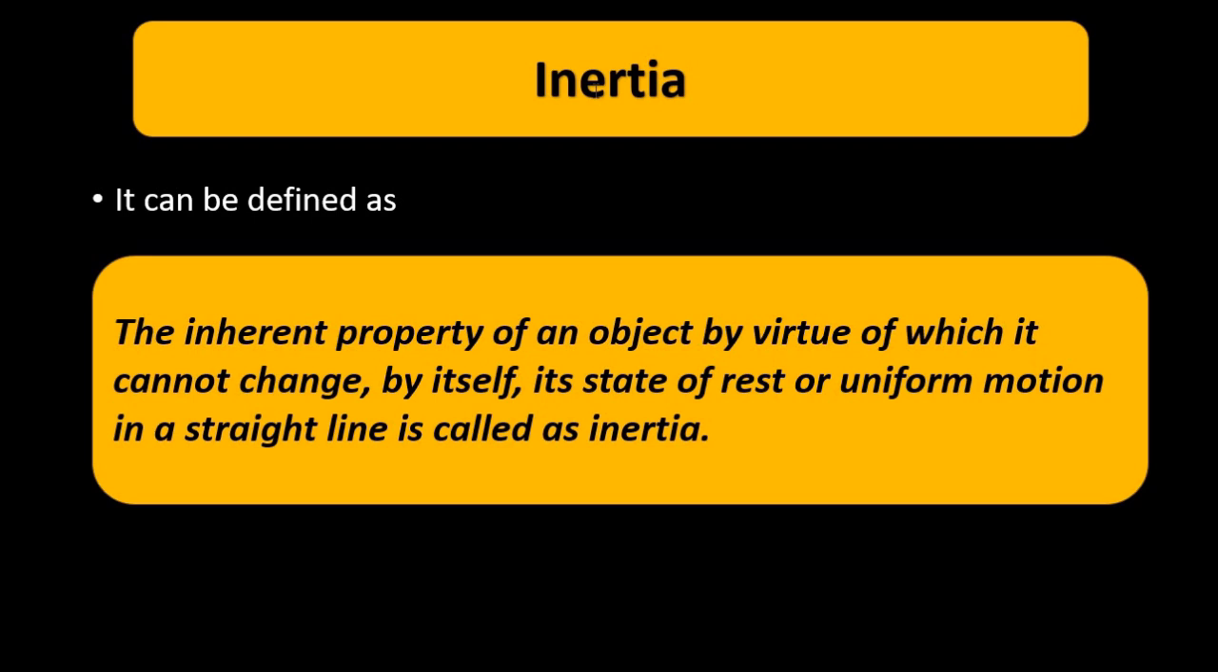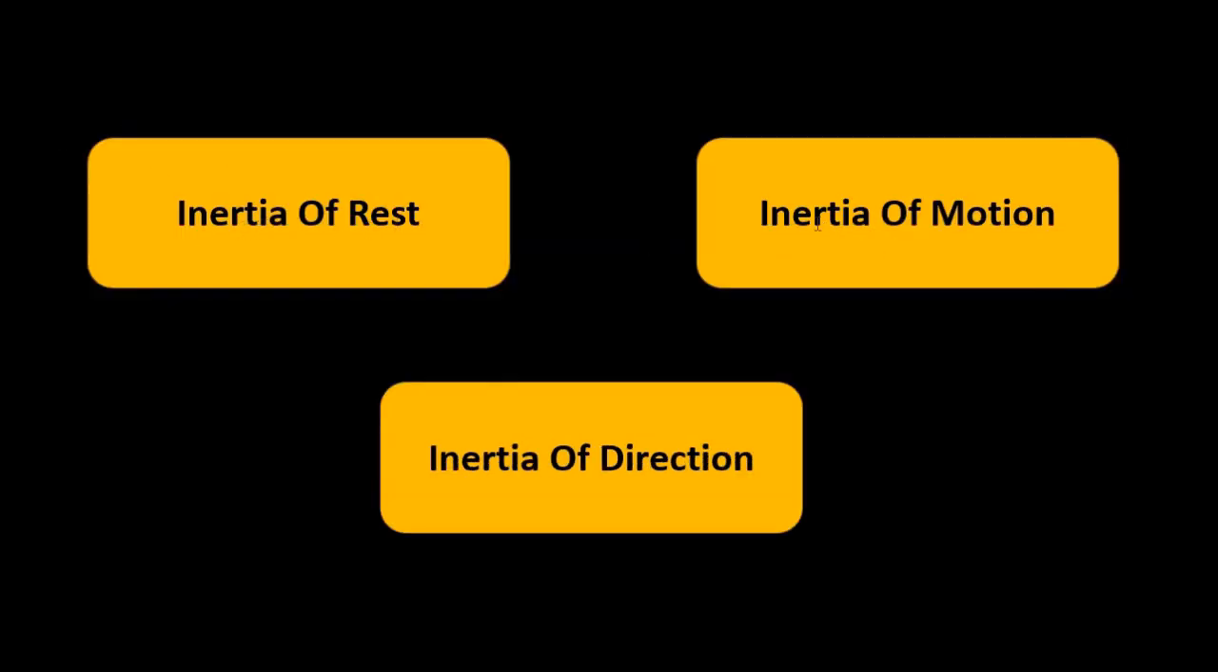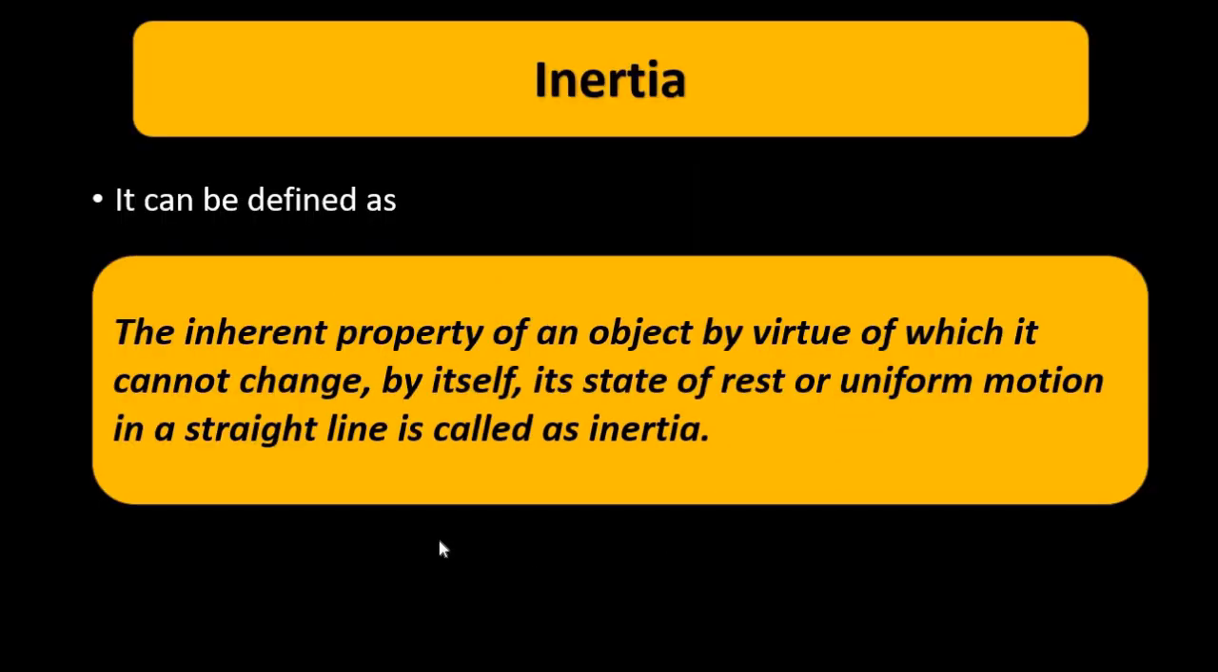So if a body is at rest, it will continue to remain at rest. If a body is in motion in a particular direction in a straight line, then it will continue to do so with the same velocity in the same direction. There are three different types of inertia. One is inertia of rest, second is inertia of motion, third is inertia of direction. Each one of these three is included in this statement.